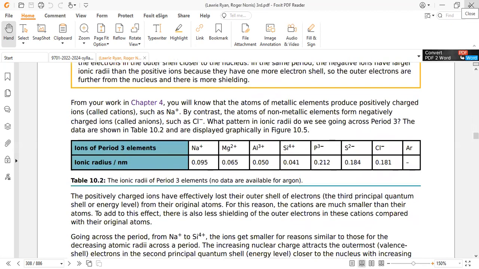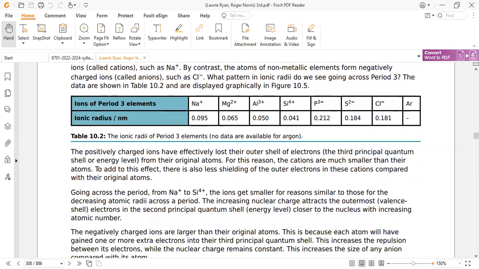The second physical property is called ionic radius. Ionic radius means the distance from the nucleus to the outermost electron when the element is in the ionic state. The definition is the same as for atomic radius; the only difference is the state. When the element exists in the atomic state, we use the term atomic radius, or when the element exists in the ion form, we use the term ionic radius.